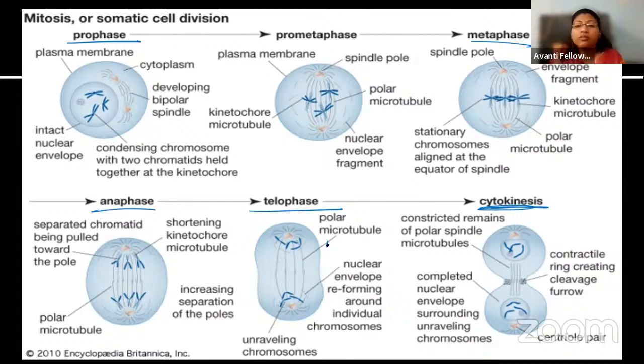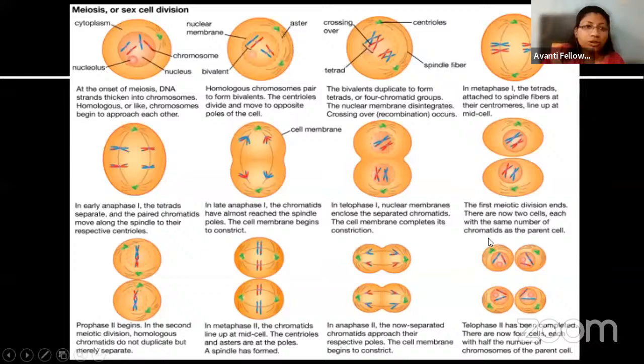Next is the telophase, where decondensation of the DNA takes place, right? And again the nuclear envelope will appear along with the organelles. As these things complete, it is followed by the division of the cytoplasm, which leads to the formation of the two daughter cells. That is how the nuclear division completes. And the same process also takes place in meiosis.